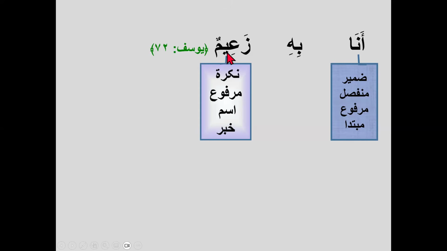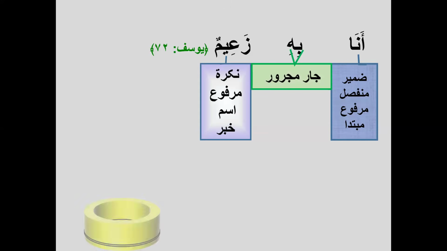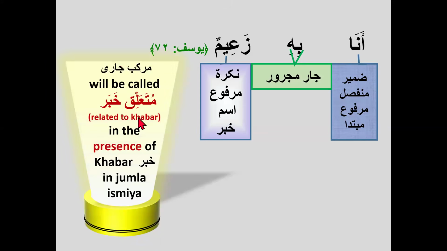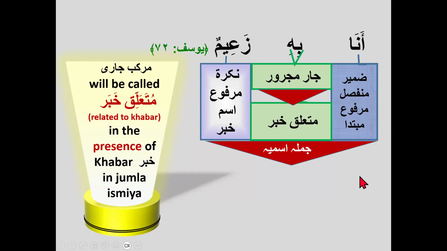So in that case, if khabar is already mentioned in the sentence, then what will the jar majroor become? So we will bring the first light, the yellow light. The first light is saying that the murakkab jari will be called muta'alliq khabar, meaning related to the khabar, in the presence of the khabar in jumla ismiya. Okay, so if in the sentence there is a mubtada, there is a marfu' ism that we can make a khabar, and in the presence of the khabar there is a jar majroor, it will be called a muta'alliq khabar. Okay, so mubtada, khabar and muta'alliq khabar become a jumla ismiya.